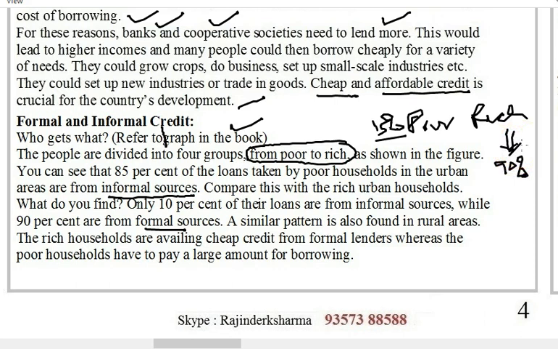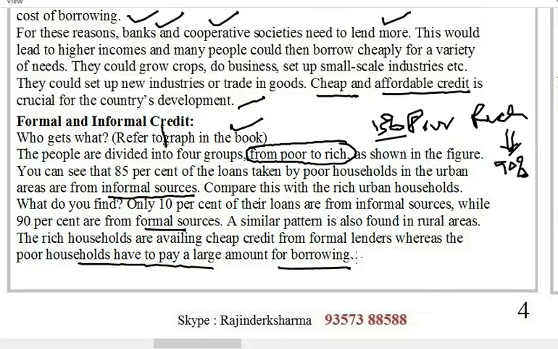So again, might is right, we should say, because they can afford it. They can do something by which they can get a loan. A similar pattern is also found in rural areas. The rich households are availing cheap credit from formal lenders, whereas poor households have to pay a large amount for borrowing. So it is a very pathetic situation, where the rich can have loans without much problem, and the poor, who really need loans, hardly get anything.